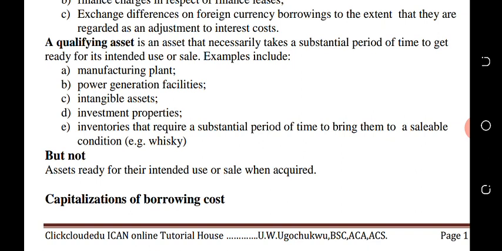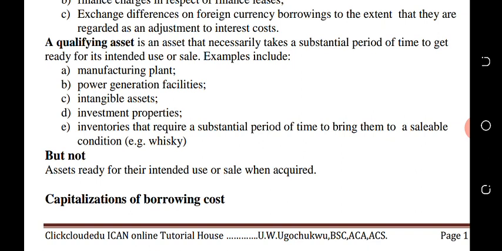Investment properties, such as buildings, and inventory that requires a substantial period of time to bring to a sellable condition, such as whiskey. So any inventory that will take you like 2 years before you can sell it should also form part of a qualifying asset.